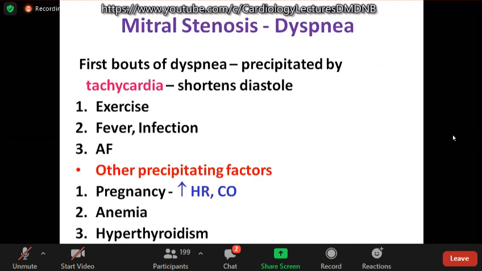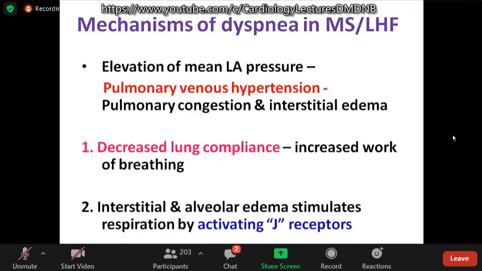Patient may be asymptomatic during the late second trimester or early third trimester. Patient may become symptomatic due to increased heart rate and increase in cardiac output. Other hyperdynamic states like anemia and hyperthyroidism also may precipitate symptoms in patients with moderate to severe mitral stenosis.